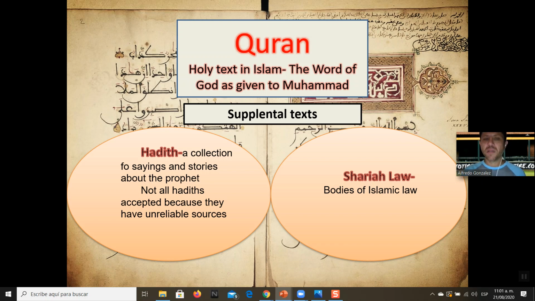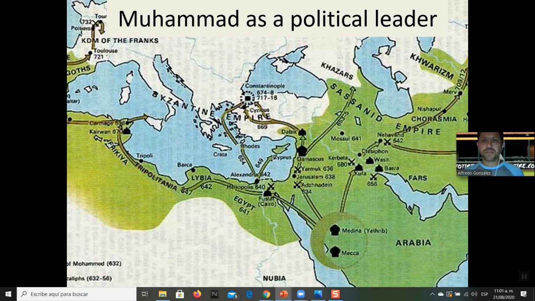You have to know both of these, especially Sharia law, when we start talking about government and governments, Islamic empires later on. So, Muhammad is a political leader. We see here, this is Mecca, and this is Medina. So keep that in mind. These two cities are kind of close to each other. And Muhammad is from Mecca.